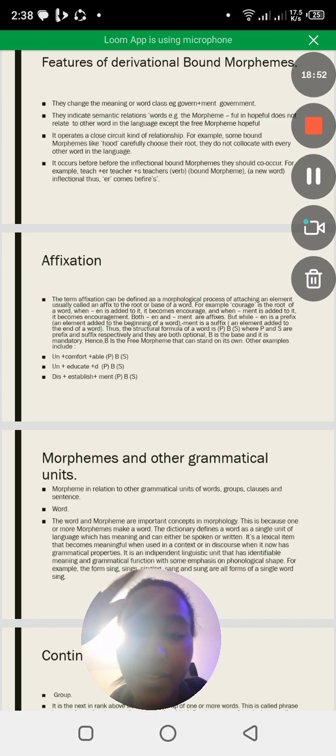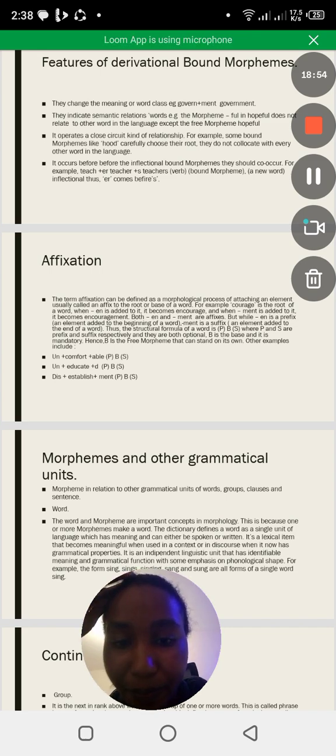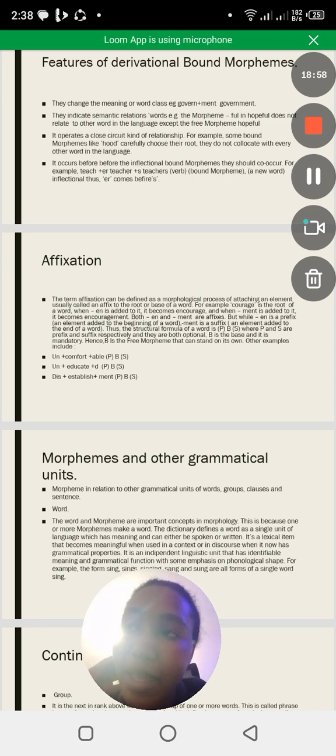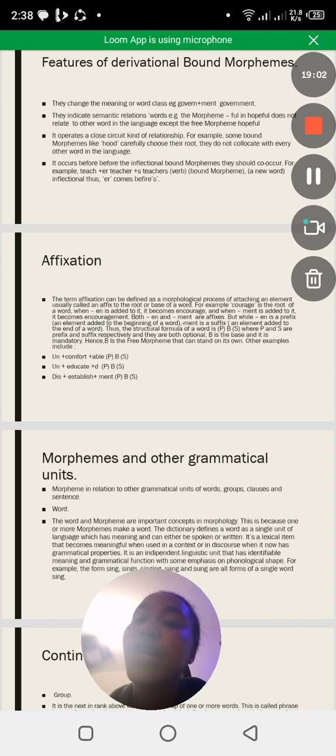And then B is the base, and it is mandatory. We cannot have, for example, a word that has just a prefix and suffix and no root, because that word will be ungrammatical or meaningless.